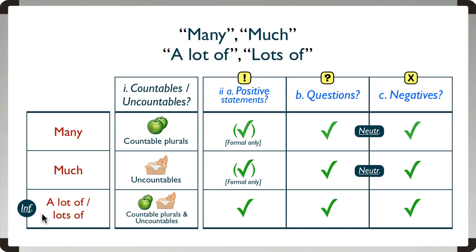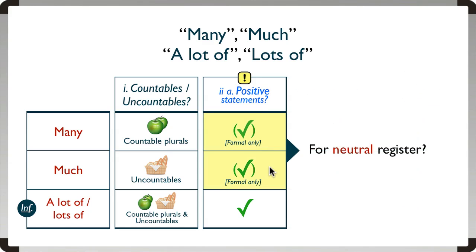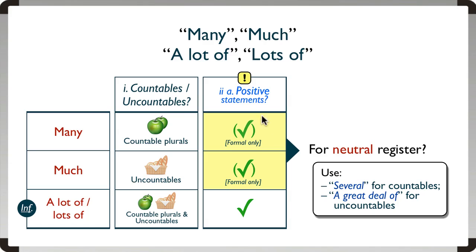Now there is one final thing I want to mention. As you've seen, many and much in the positive are formal, whereas in the question and negative, they are neutral. What do we say in the positive for a neutral register? We can't use a lot of because that's informal, which is below neutral. And the answer is we use either several for countables, so several apples, or a great deal of for uncountables, so a great deal of bread.